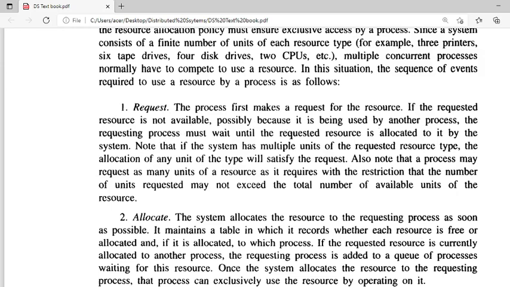But if P9 is using that resource, P10 should wait until P9 releases it. So this is the request message.